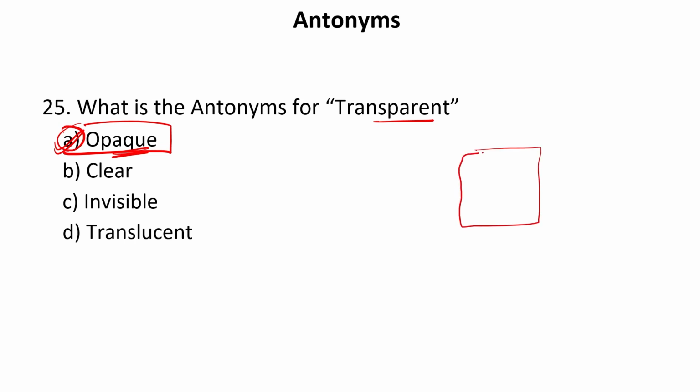Suppose there is a glass. Here is an eye, and here is the object. If we can see this thing after this glass with this eye, it means this thing is transparent.